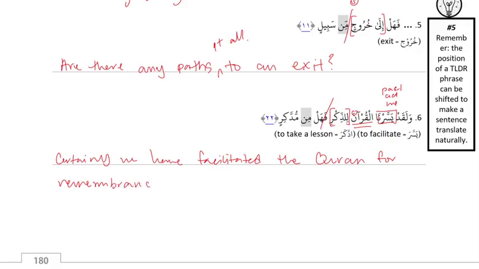Easy to take a reminder from. فهل من مدكر. So, is there any, okay, مدكر is mu'i, so that's agent. It's an agent from the same action, from الذكر. So is there any one who will take a lesson? Agent, so one who takes a lesson.